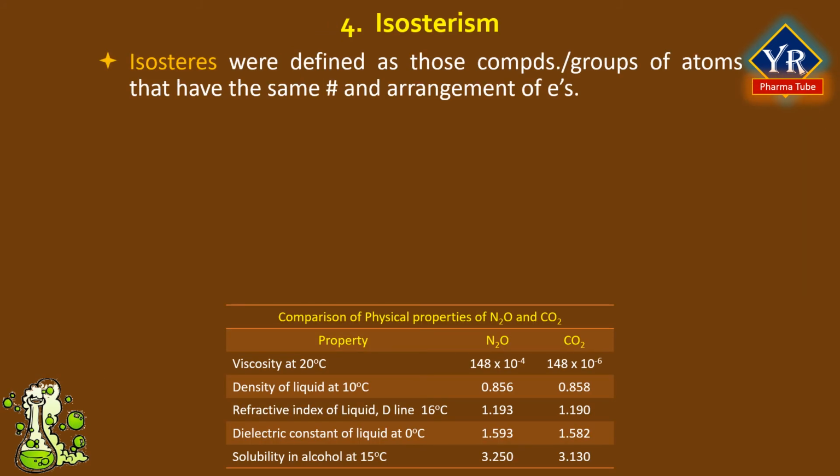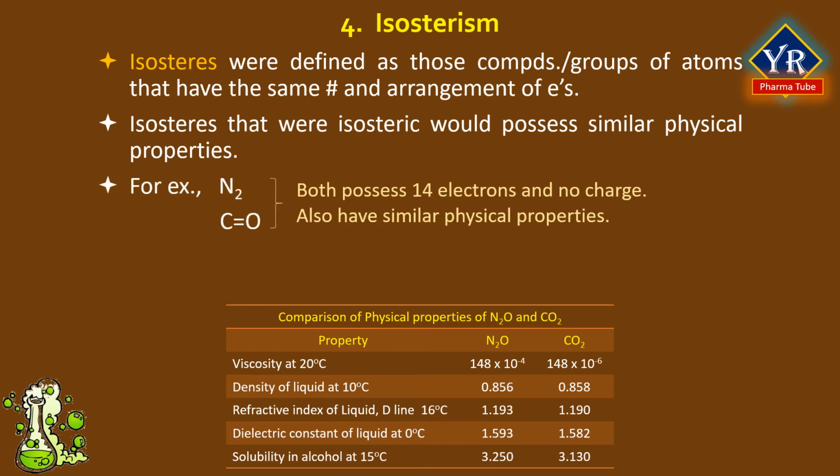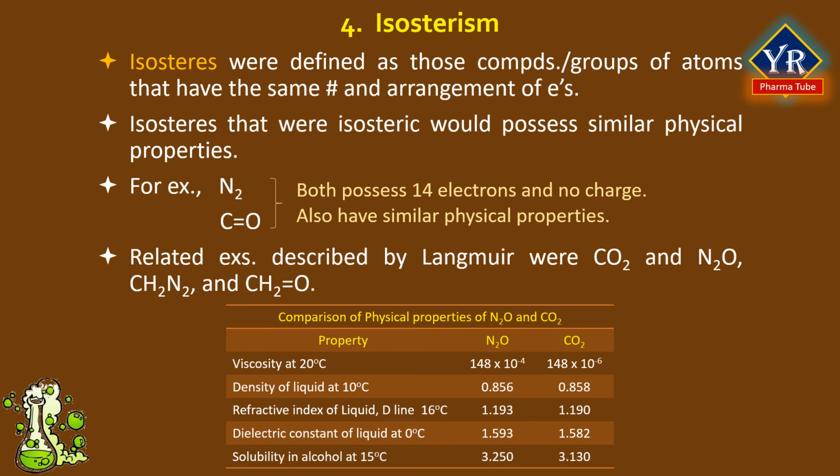Isosterism. Isosters were defined as those compounds or groups of atoms that have the same number and arrangement of electrons. Isosters that were isoelectric, that is, with the same total charge as well as the same number of electrons, would possess similar physical properties. For example, the molecules nitrogen and carbon monoxide both possess 14 total electrons and no charge and show similar physical properties. Related examples described by Langmuir were carbon dioxide and nitrous oxide, and diazomethane and ketene.